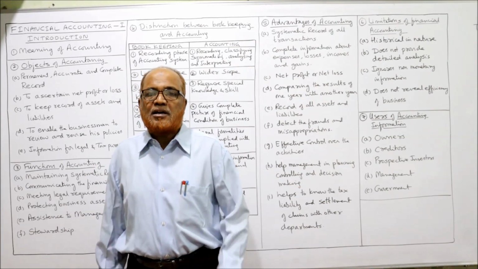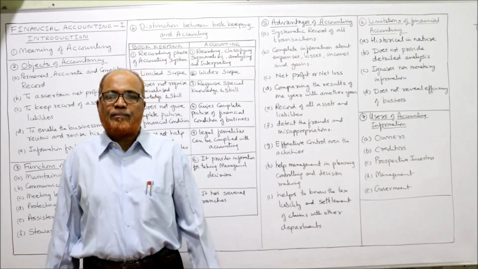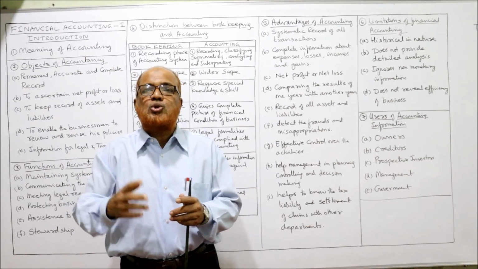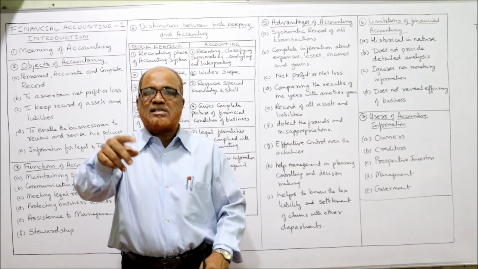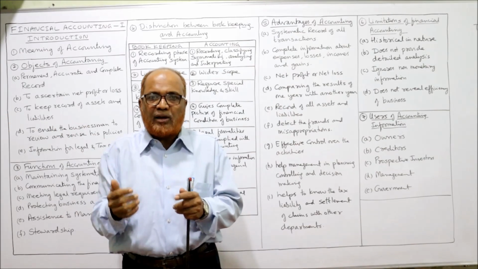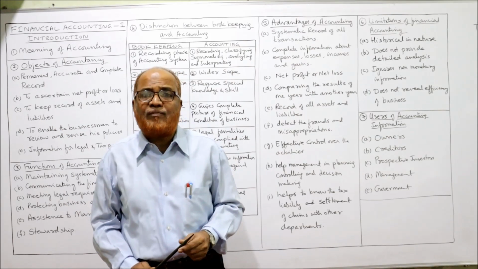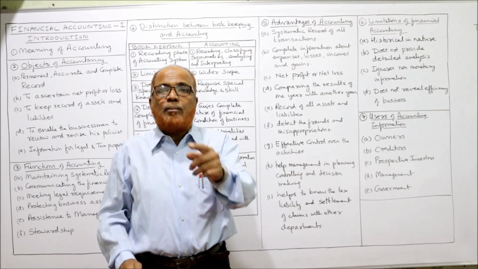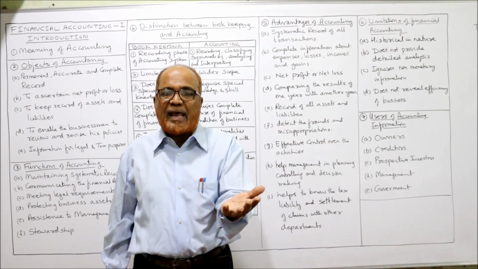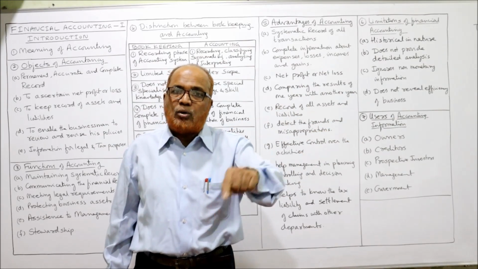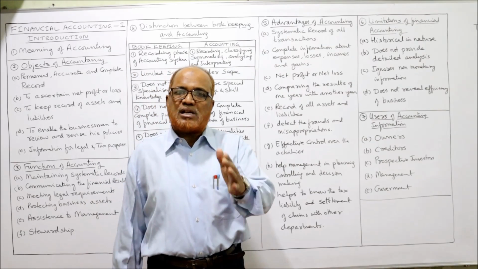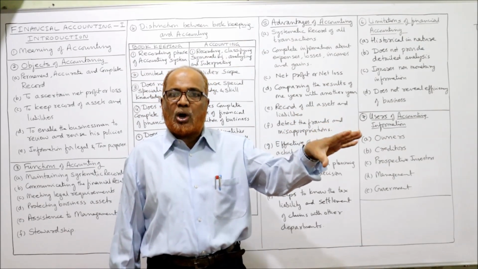Secondly, creditors. Creditors of goods and funds. Creditors means those people who supply the goods or supply the funds to the organization. Example, a business has taken a loan from a bank. The banker has given a loan. The banker is the creditor of funds. So before extending the loan, the banker will take the financial information, see the profit and loss account, balance sheet, find out the financial position, and only then will the banker extend the loan. Similarly, suppliers. Before supplying the goods, the supplier will see whether the financial position is good or not.